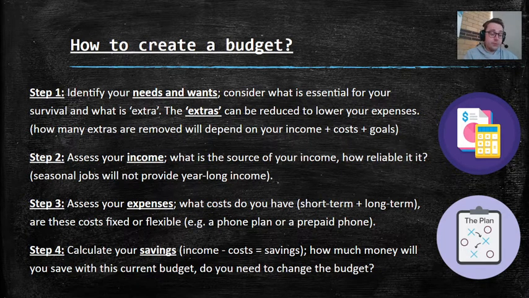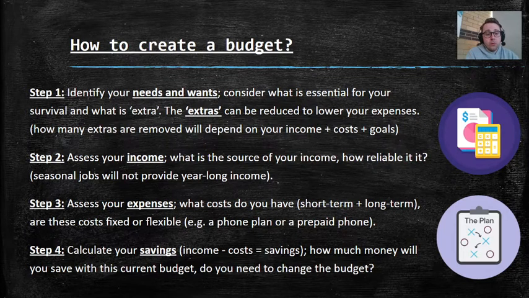I need food. That's probably something I'm spending money on. But do I need YouTube Premium? Do I need an iPhone 8 when I already have an iPhone 6? So you make a list of needs and wants, and then you decide what you can get rid of. Out of the wants column, what is extra? What do I really not need? How many extras you remove depends on your income, it depends on your costs, and it depends on your financial goals.